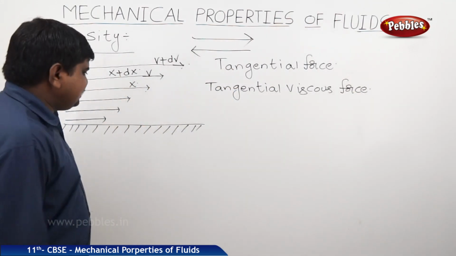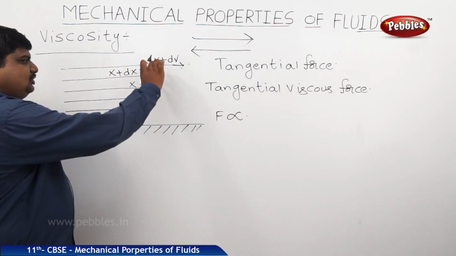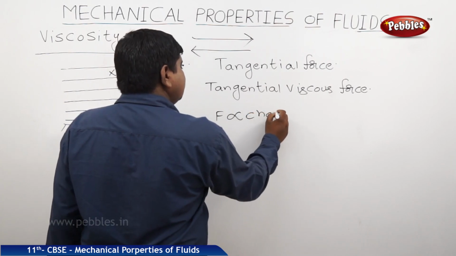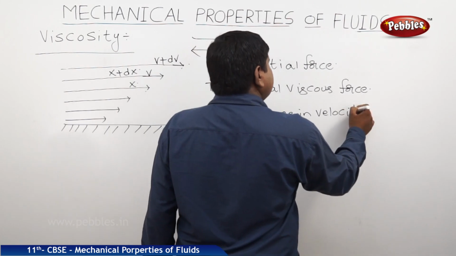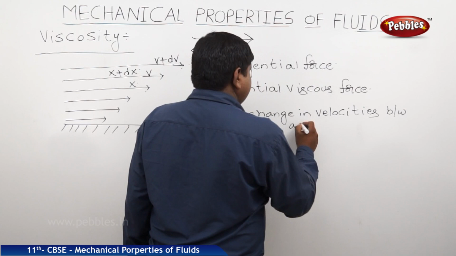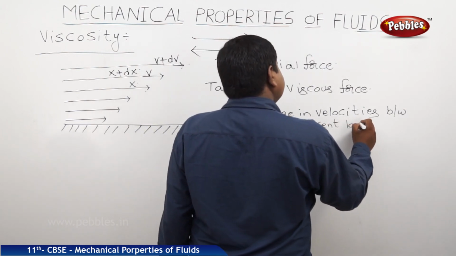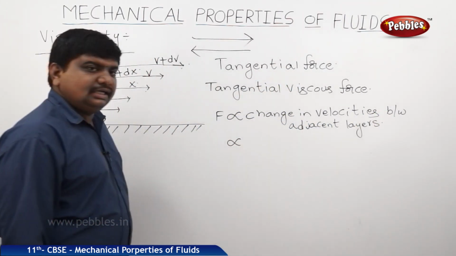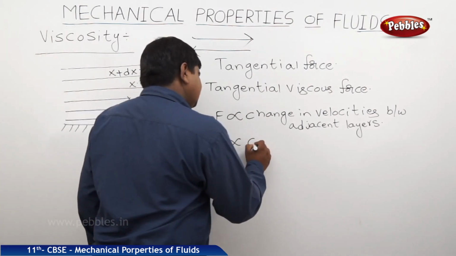This tangential viscous force is directly proportional to the change in the velocity between adjacent layers and inversely proportional to the change in the distance between the adjacent layers.